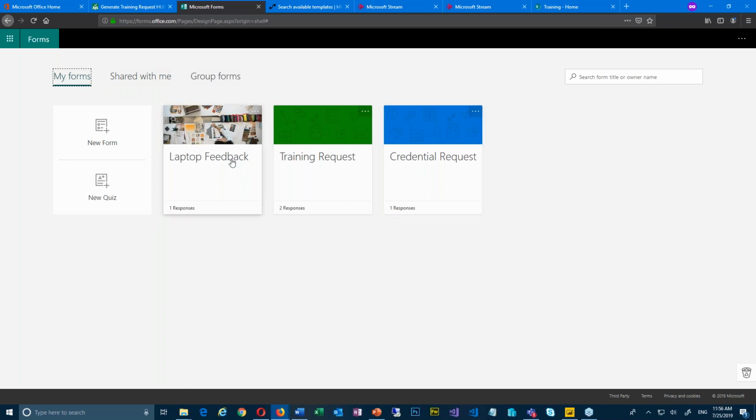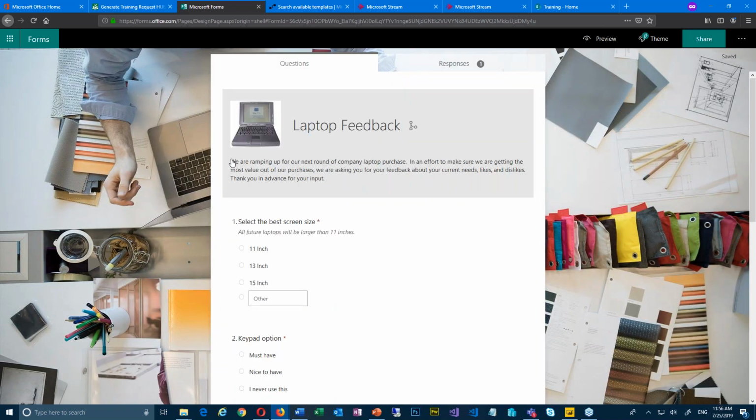And I think I'll show you the laptop feedback one just to give us an idea of what can go inside of there. So I'm going to click here on it. Okay, and inside of it, I see some pretty cool things. So I have 2 responses that have come in from this, and Brittany filled out one earlier for me.